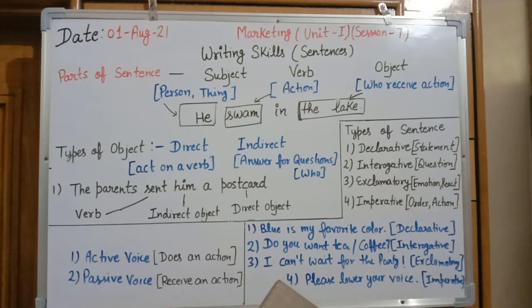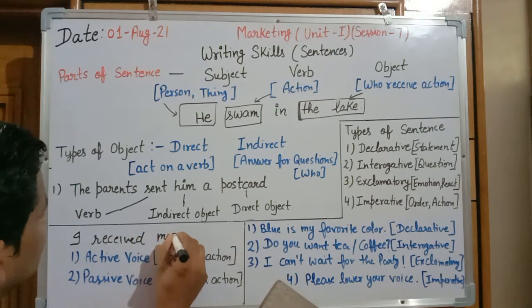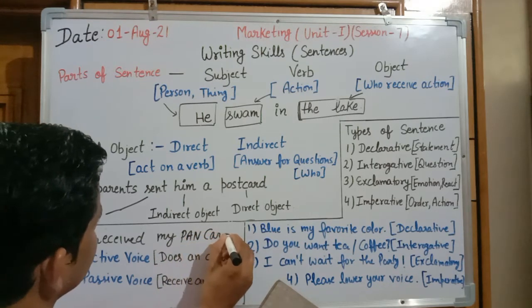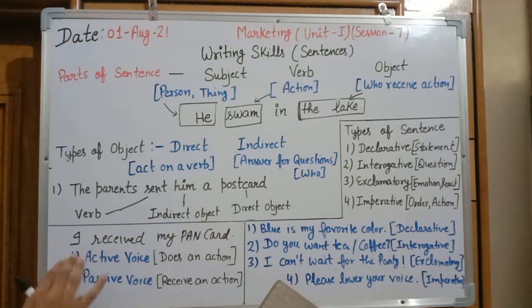Let's take one example. I received my PAN card. So, the action is performed, receiving. I received my PAN card. It is the type of active voice. If I am writing in passive form, what will it become?